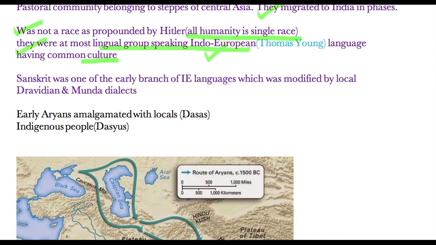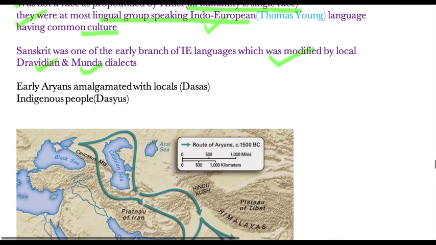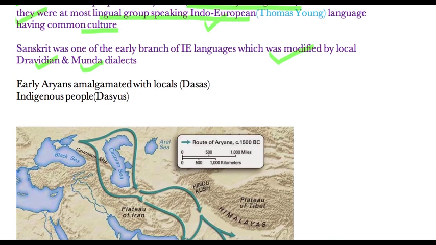Sanskrit was gradually modified by the local dialects of Dravidians and Mundas. Munda and Dravidian dialects are other languages which are spoken here, and some of the words were taken into Sanskrit from there. The very first Aryan people who came to this land amalgamated among the local people, and that is why their skin color somewhat changed.